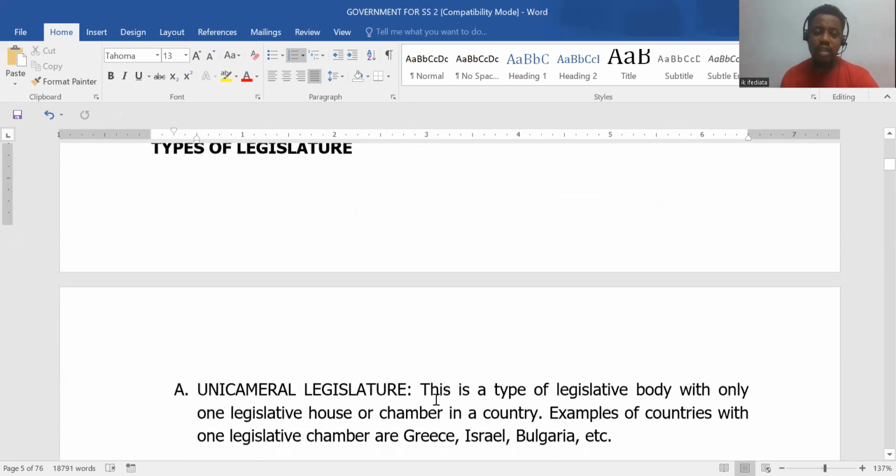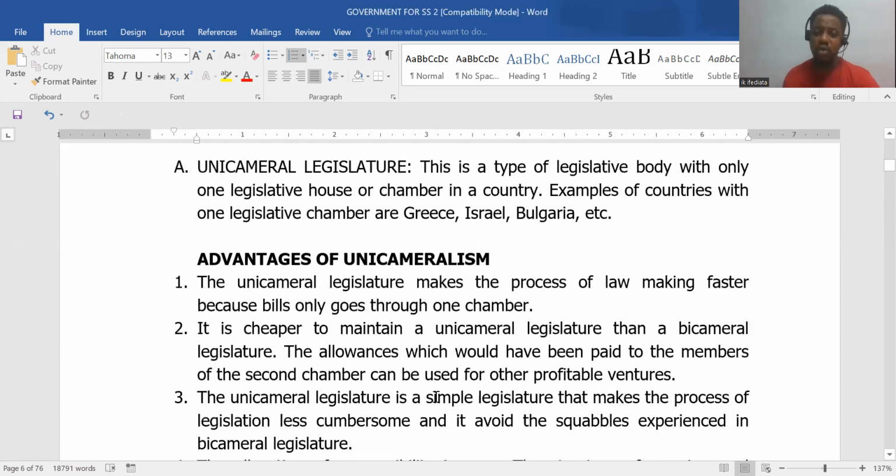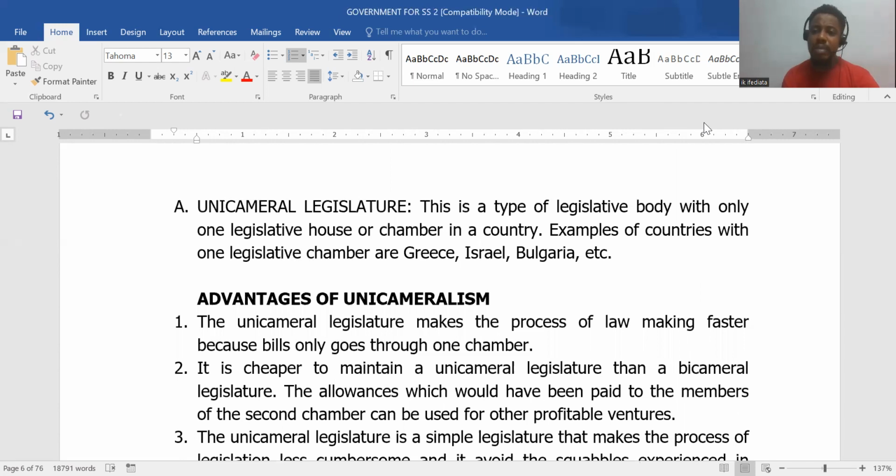So we have types of legislature. We have the unicameral legislature and we have the bicameral legislature. So what do we mean by unicameral? Uni simply means uno, one. It's a Latin word for one. So it's a type of legislative body which has only one chamber. That means the bicameral house is a type of body that has 2 chambers, the upper house and the lower house, the House of Reps and the Senate. The Senate is the upper house, while the House of Reps is the lower house.